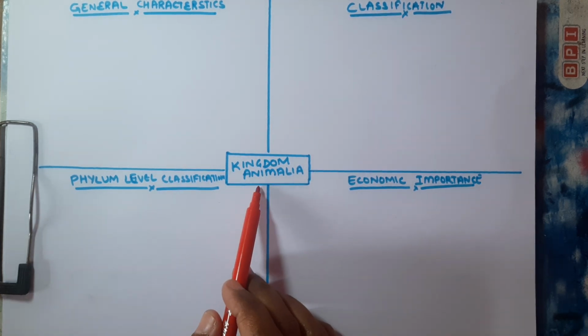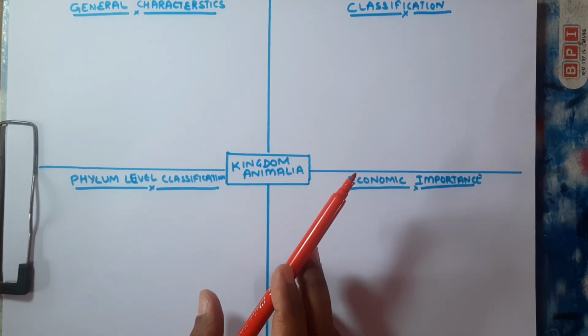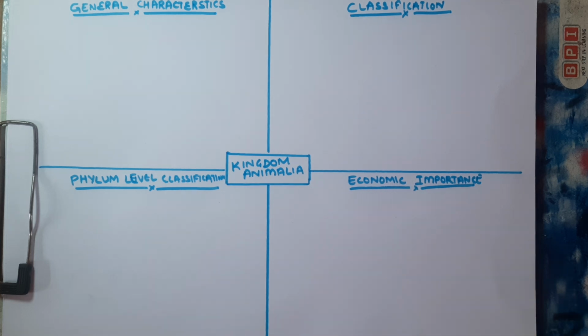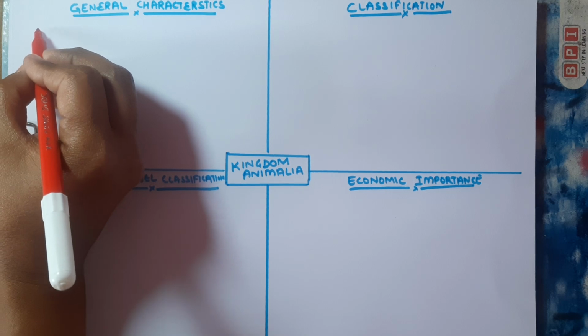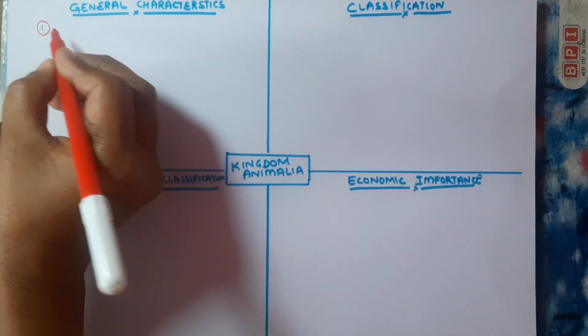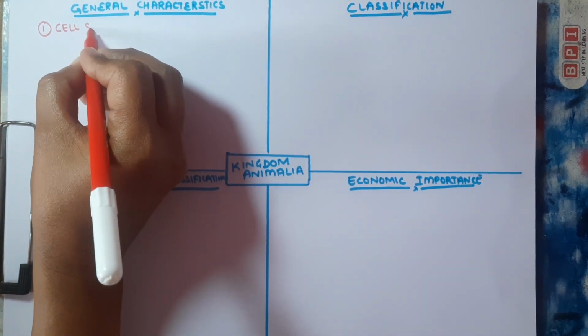So the kingdom Animalia includes multicellular, eukaryotic, heterotrophic organisms, and these are commonly referred to as animals. They are motile, able to move. They lack chlorophyll and depend on others for their food. Now let's quickly talk about the general characteristics. We will be talking about the 6 general characteristics. First of all, we will start with the cell structure.